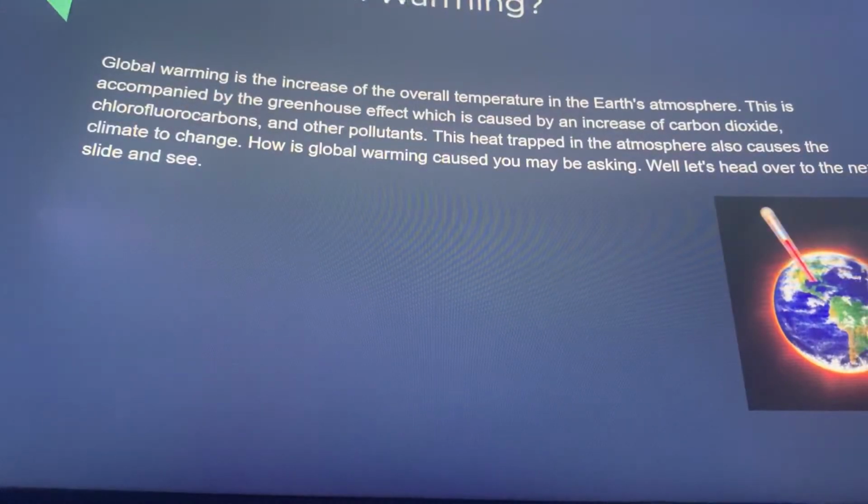What is global warming? Global warming is the increase of the overall temperature in the Earth's atmosphere. This is accompanied by the greenhouse effect, which is caused by an increase of carbon dioxide, chlorofluorocarbons, and other pollutants. This heat trapped in the atmosphere also causes the climate to change. How is global warming caused, you may be asking? Well, let's head over to the next slide and see.